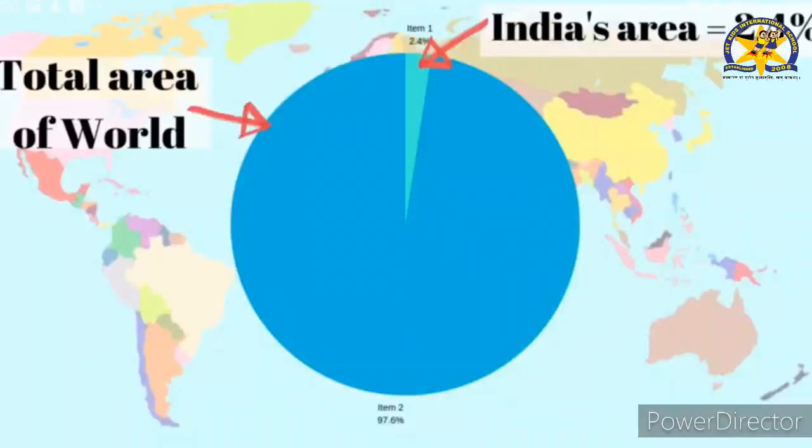But if I compare with the whole world's land, 2.4% of the total geographical land is covered by India. Among the largest countries, India's position is 7.